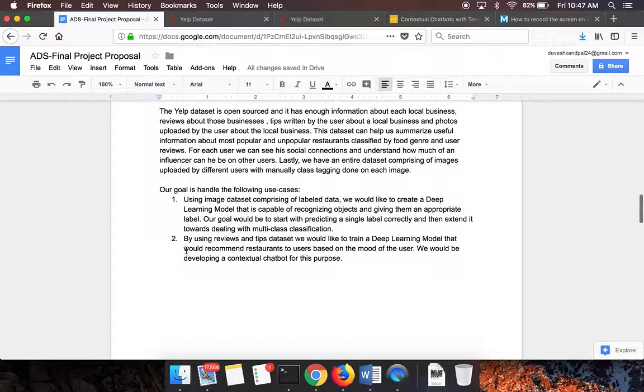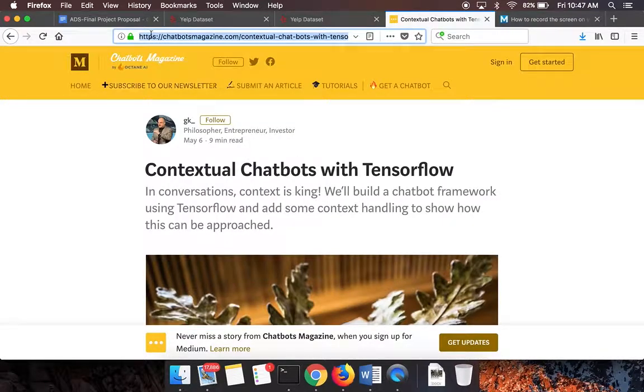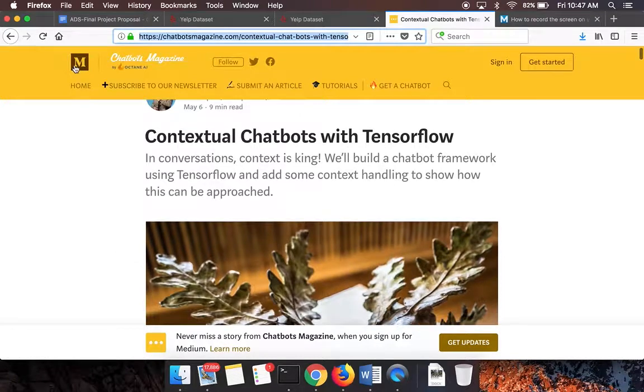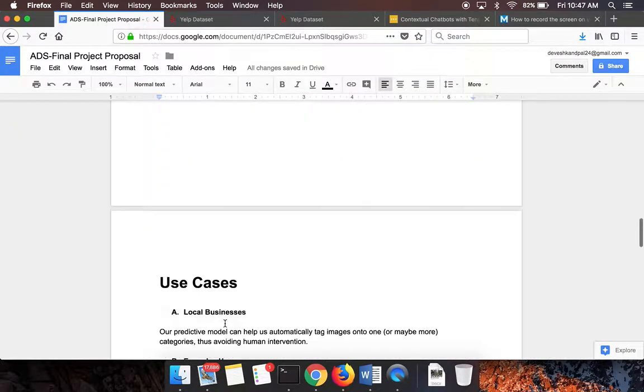The second thing that we want to achieve is to use deep learning to create a chatbot. The chatbot will provide restaurant recommendations to users based on their mood. We would like to develop a contextual chatbot for this purpose, and we are referring to Chatbot Magazine, this particular blog post, to develop this, and we're hoping to be successful at it.